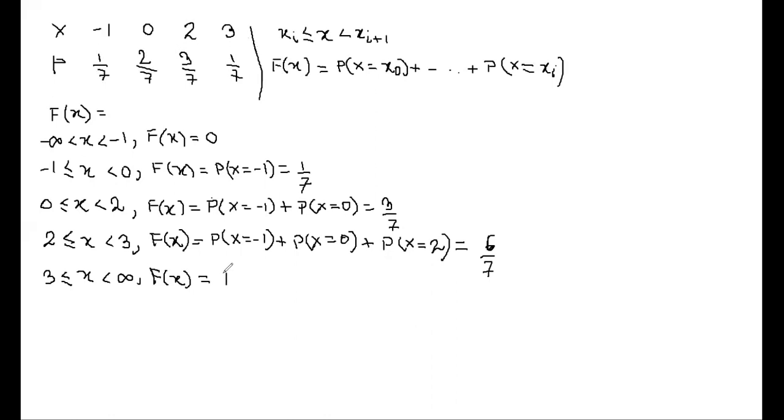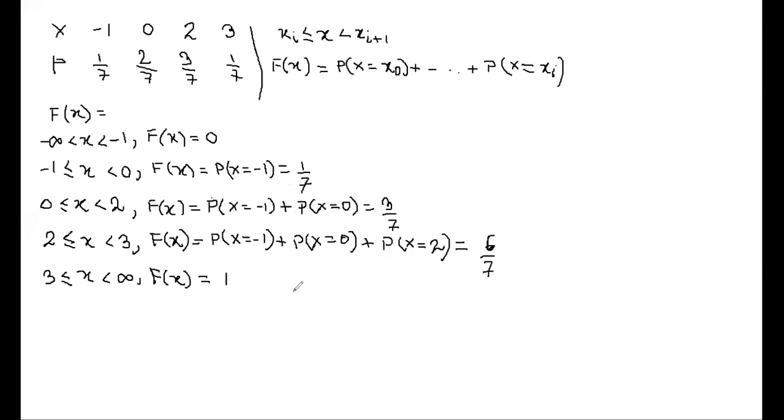So whatever the problem you are doing, in a JEE problem, the F(x) value will always be equal to 1 for the interval where we are going up to infinity. This is a check for you. If it is not 1, then you may be wrong somewhere in doing your problem. Is this part clear to all?